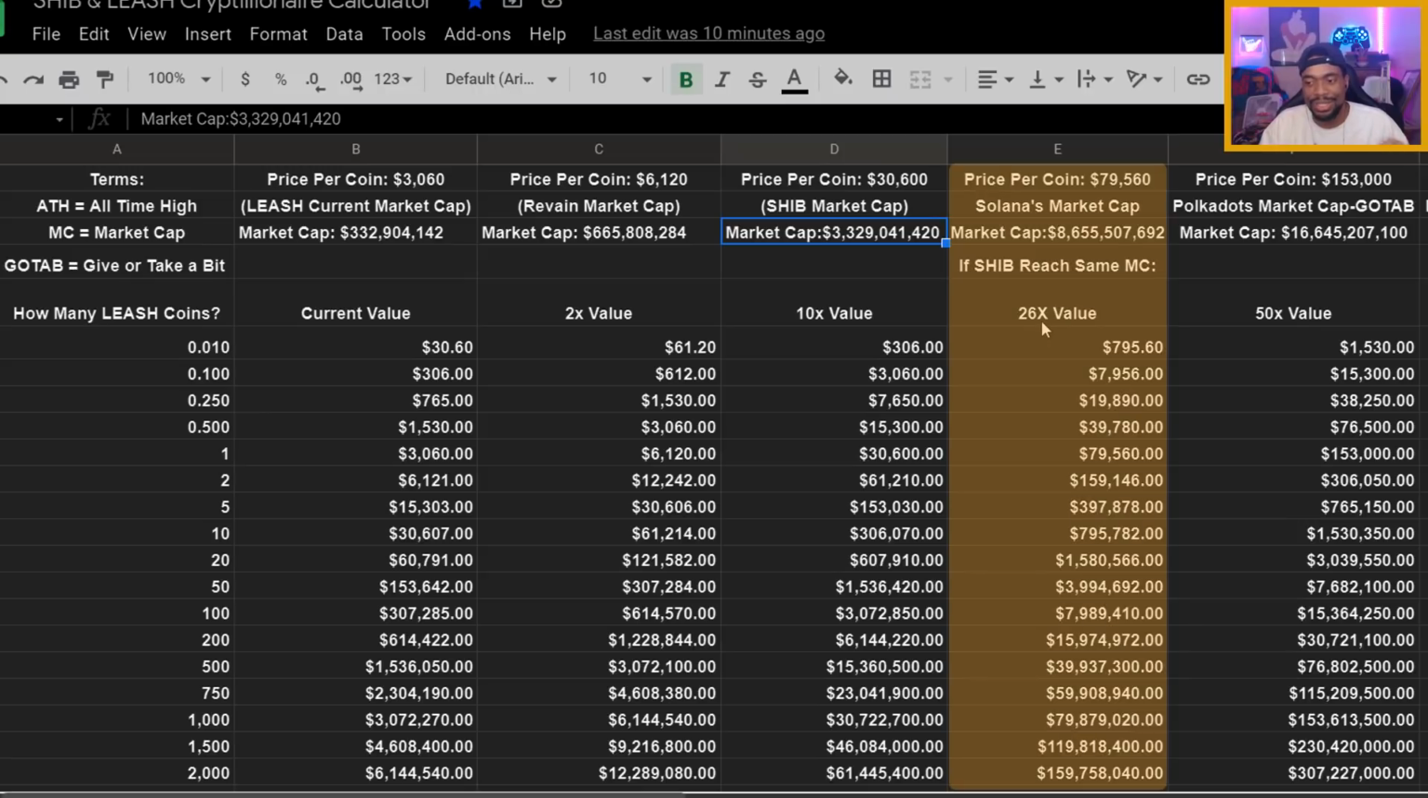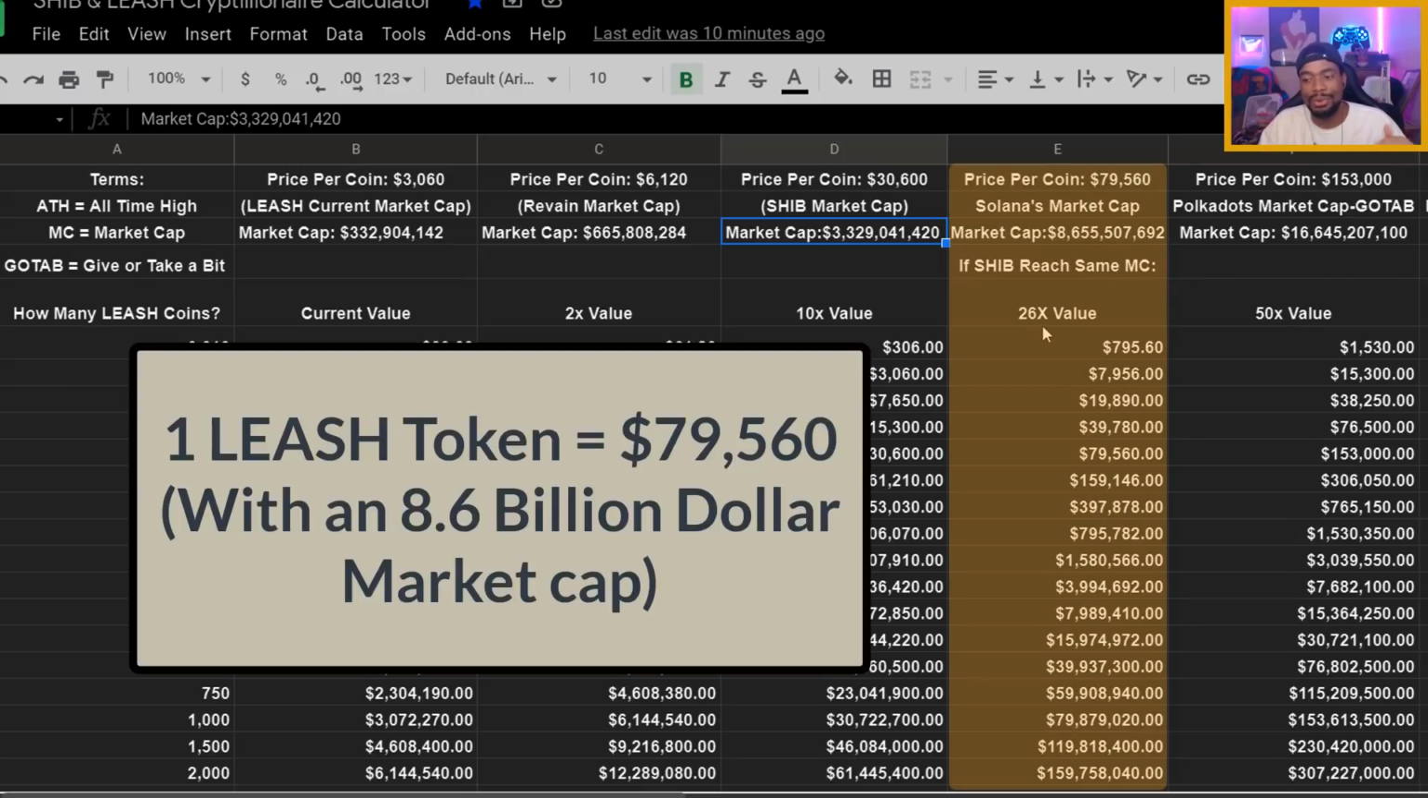All right, then it says a 26 times value, right? If LEASH was to go up 26 times more than the price it is, which was the $3,000 price, that means LEASH would be worth $79,560. And pretty much when it comes to this market cap right here, it says if LEASH was to reach the same market cap as Solana. Solana is a pretty known crypto. I've been hearing a lot about it lately, just the past couple of weeks and months. Solana's market cap was around $8.6 billion at the time when I first made this 2 days ago.